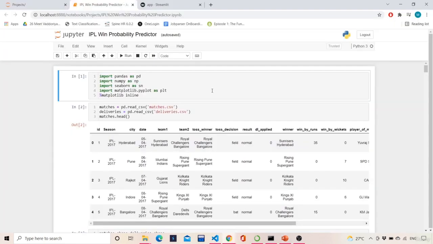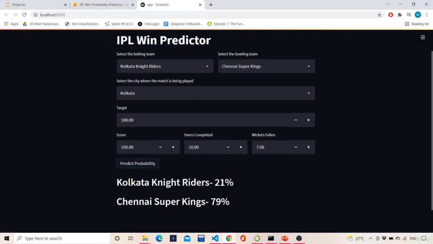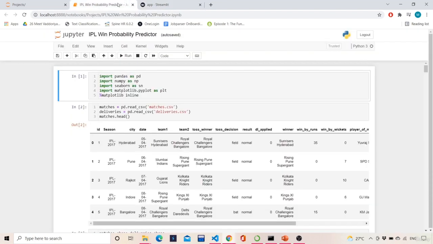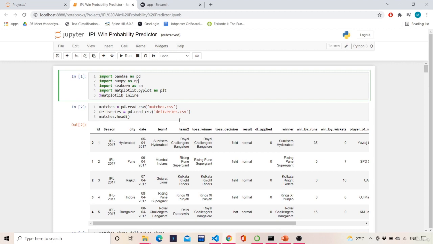Hi. In the last video, we saw the working demo of our IPL win predictor, where we gave various kinds of inputs in score, wickets fallen, overs completed, and also the target. And we saw that our model is predicting good as compared to other things. So let's try to code it up. Here I'll be using two CSV files. One is matches.csv and one is deliveries.csv. These files I'll be providing in the code files, so please do check it.